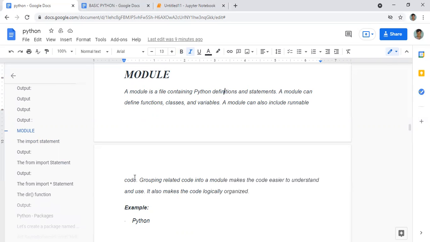That means if you write runnable code in a module, and group related code in a module, you can think of this module as a folder.